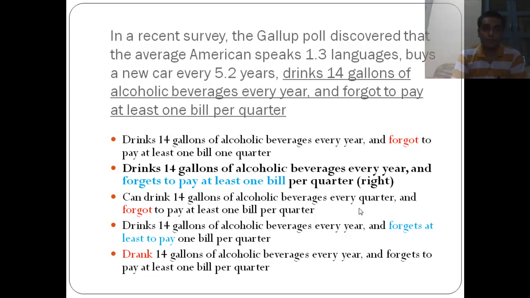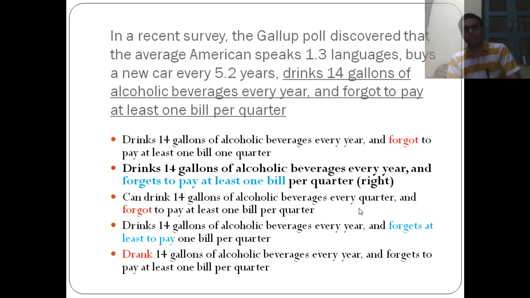If we are talking about how every American does this, then "they used to do this" cannot be used with the comma. So when we are talking about some things which are placed close to each other with the use of a comma, they should be in the same form.